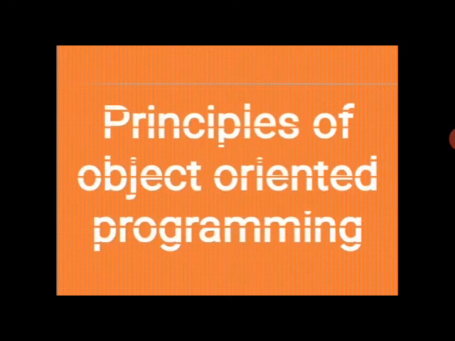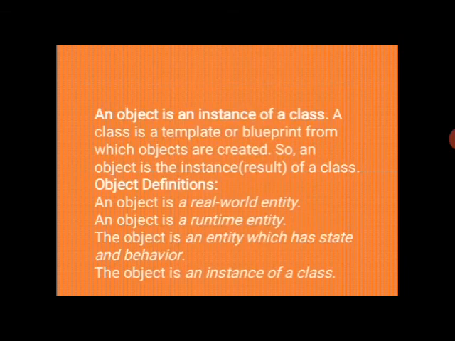Next, principles of object-oriented programming systems. These are also called principles: object, class, inheritance. First is object. What is an object? An object is an instance of a class.